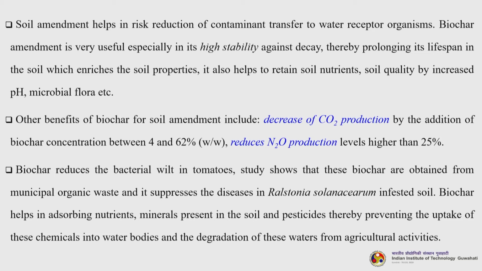Biochar reduces the bacterial wilt in tomatoes. Studies show that these biochars are obtained from municipal organic waste, and it suppresses the disease in Ralstonia solanacearum infested soil. It is a bacteria. Okay. So, biochar helps in absorbing nutrients, minerals present in the soil and pesticides, thereby preventing the uptake of these chemicals into water bodies and the degradation of these waters from agricultural activities.